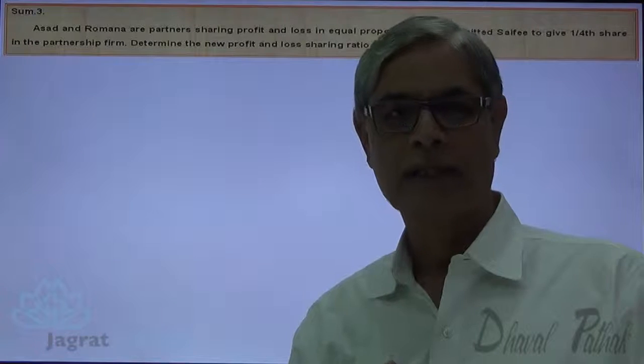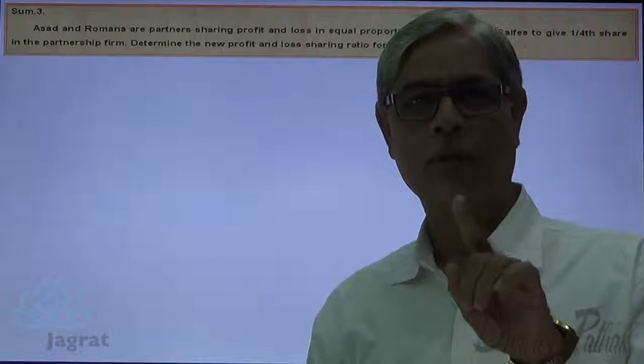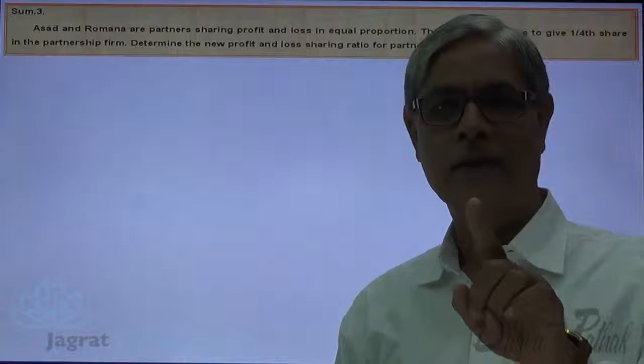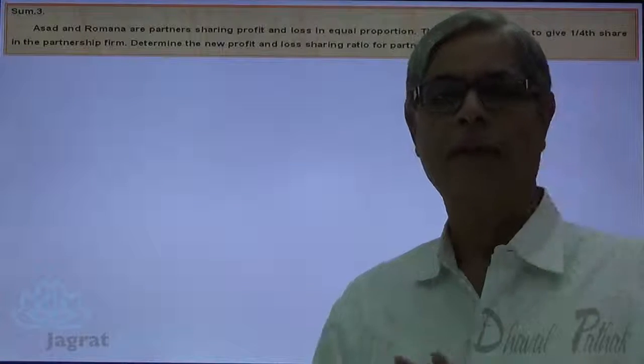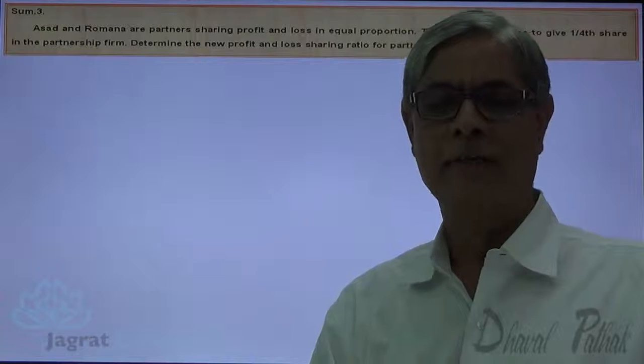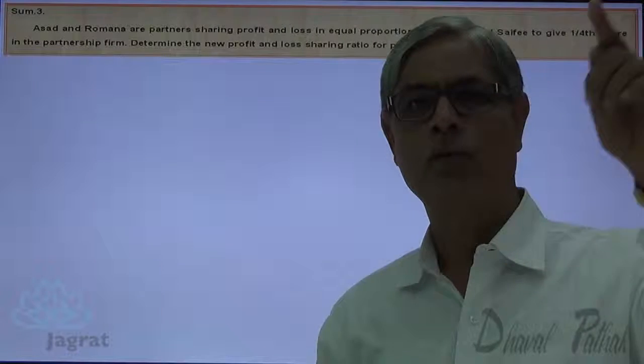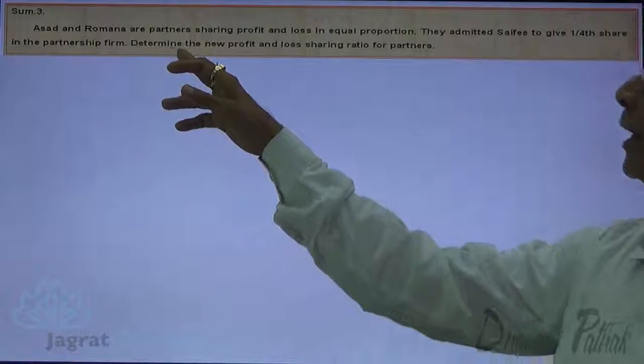1/4 share implies if the profit of the firm is ₹4, new partner Saif will get ₹1. That is the meaning of 1/4 share. 1/4 share out of profit 4, 1 is to be given to a new partner. Determine the new profit loss ratio for the partners.